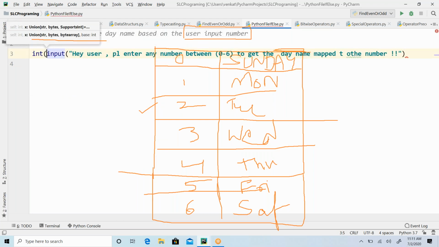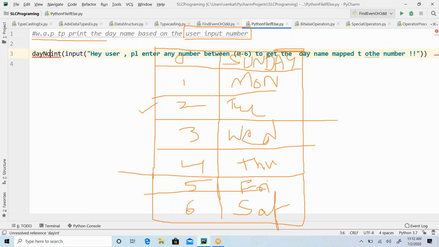So int of, and here I have to close it. Okay, so I have converted that into an integer number.